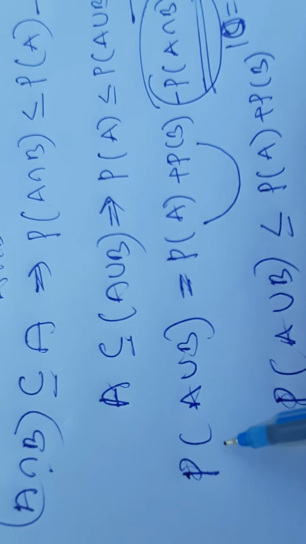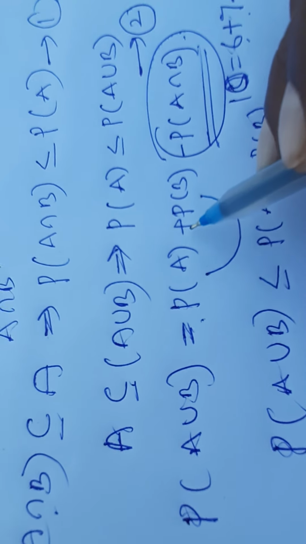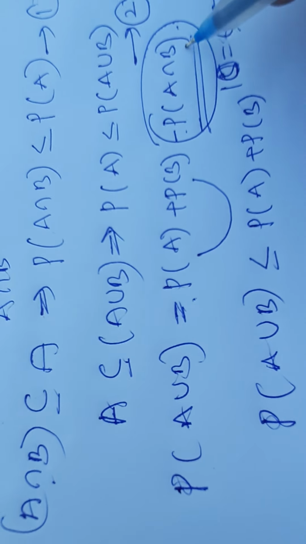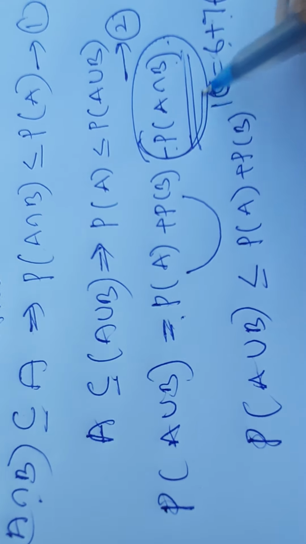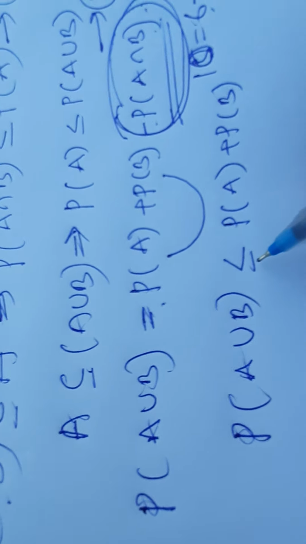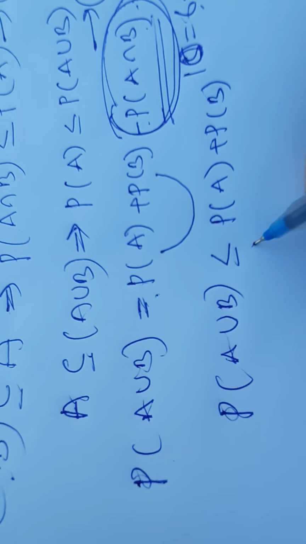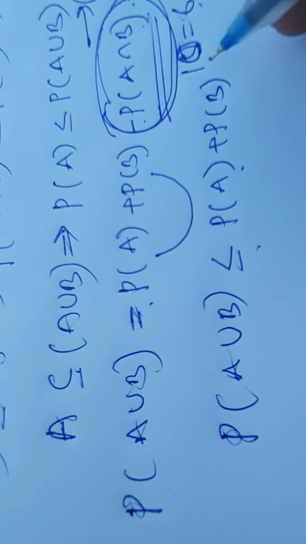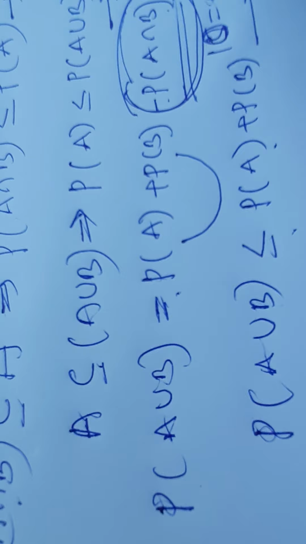Same strategy here also. By the addition theorem, P of A union B is equal to P of A plus P of B minus P of A intersection B. But if I remove this term, then automatically the equality changes to inequality like this: P of A union B is less than or equal to P of A plus P of B. Let it be equation number 3.